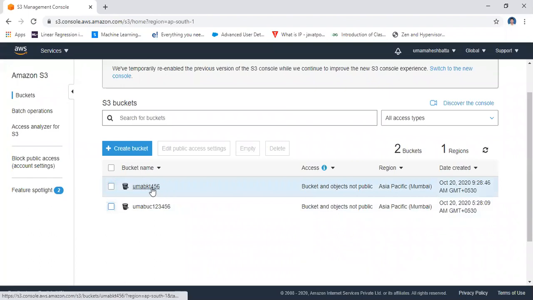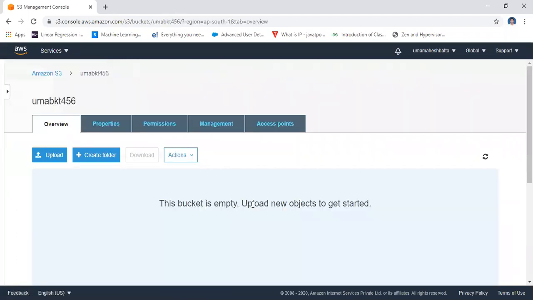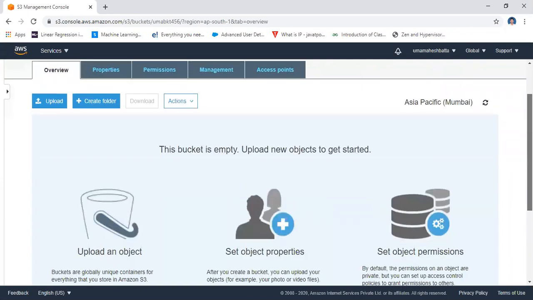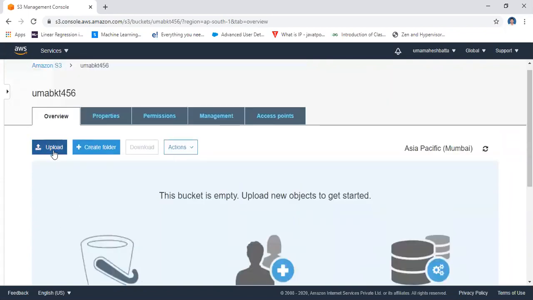Here, if you click on this bucket, it is showing some information. Here, in this case, you will upload some files. Uploading, already discussed that information. Here you are going to upload text files, you are going to upload image files, or you may create another folder. Bucket is a folder. Within a folder, you are going to create another folder. You may create it by using the create folder option.